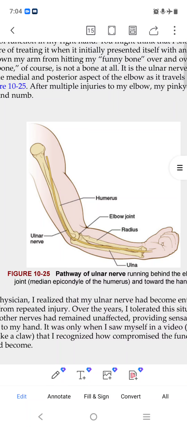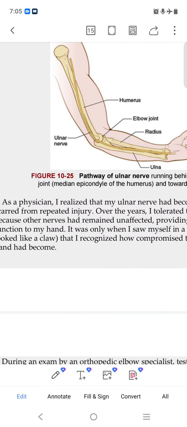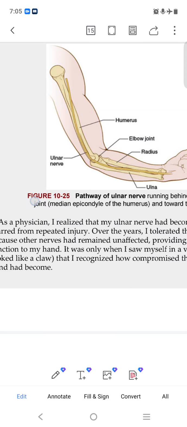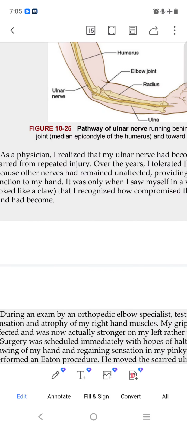Like in our hand, the humerus is there, the radius is there. You can see the humerus is the top bone of our hand. The radius is the lower bone, and the ulna nerve. The humerus is the upper part, and the radius and ulna are lower down in our hand, near the wrist.